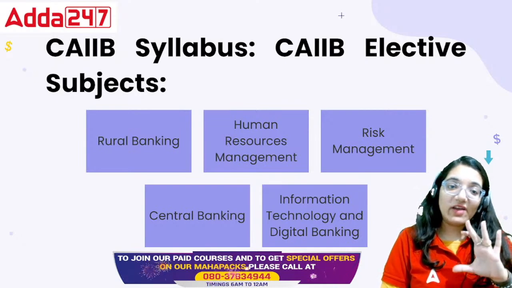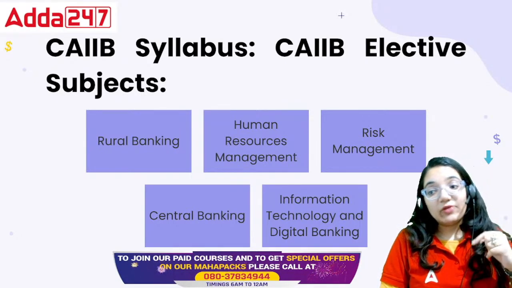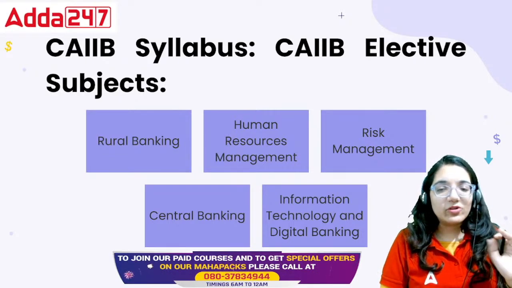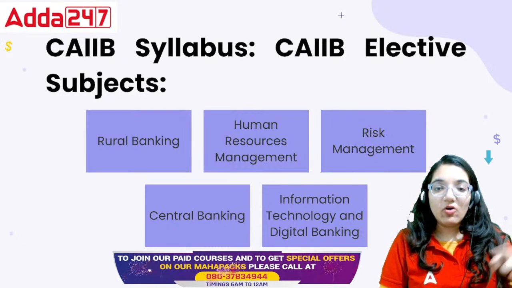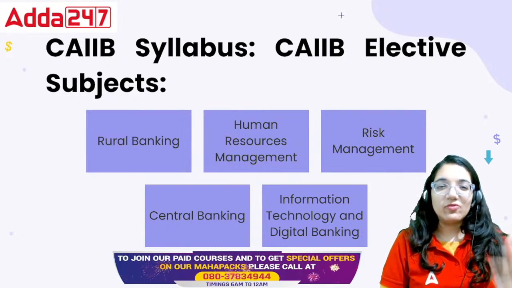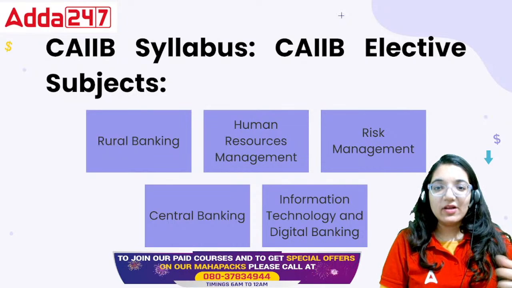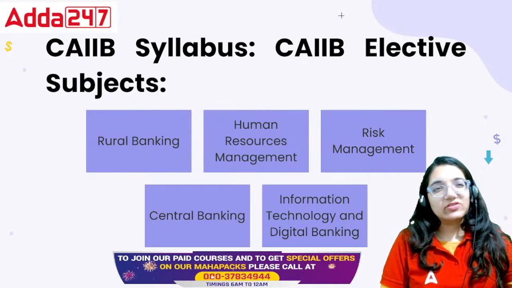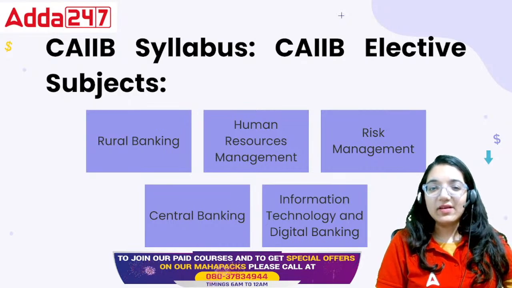Matlab, among these five I have to choose one, right? Now the point is, let's talk about the first point. Which one to choose? First of all, always look at the names first. It will give you a hint of whatever it would be. Rural banking relates to the era of banking in only the rural areas. That means a part of economy can be there, right?